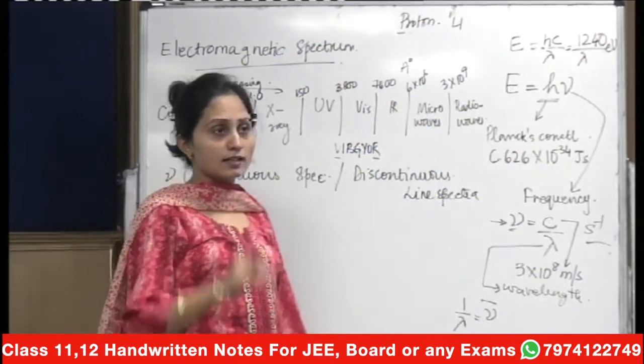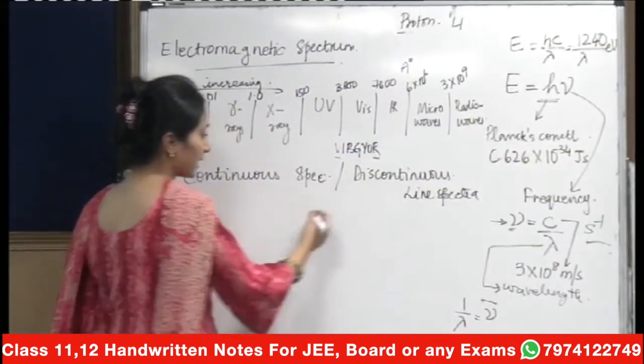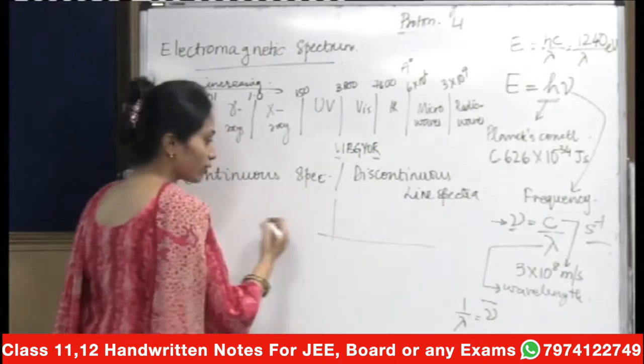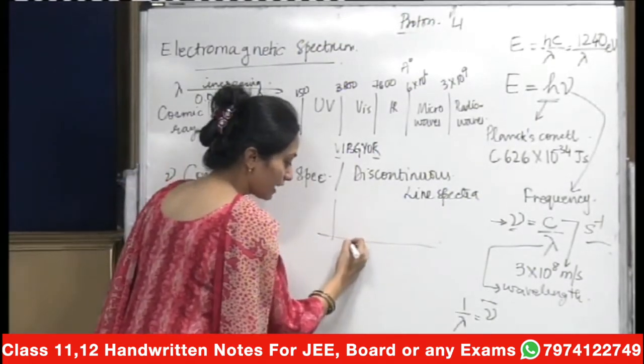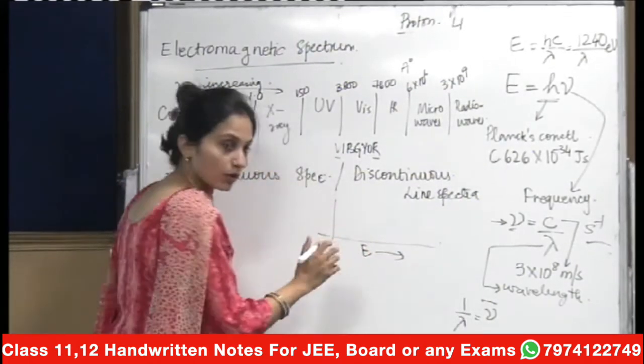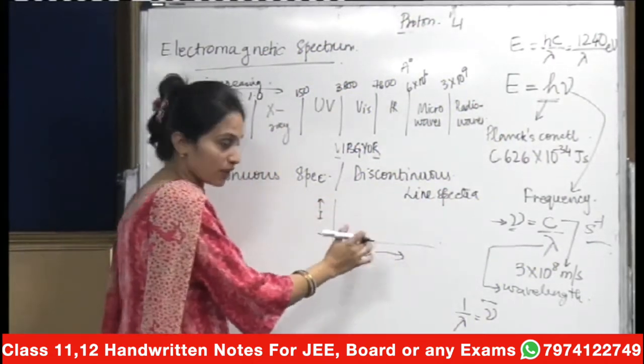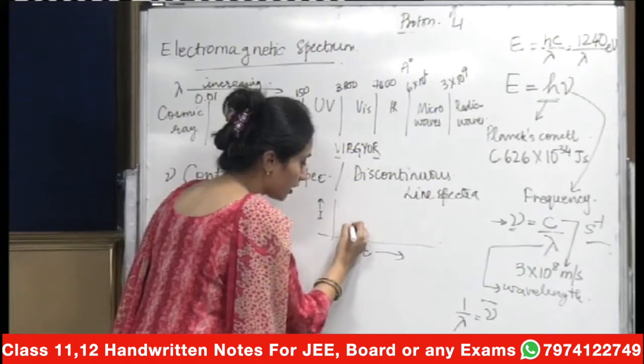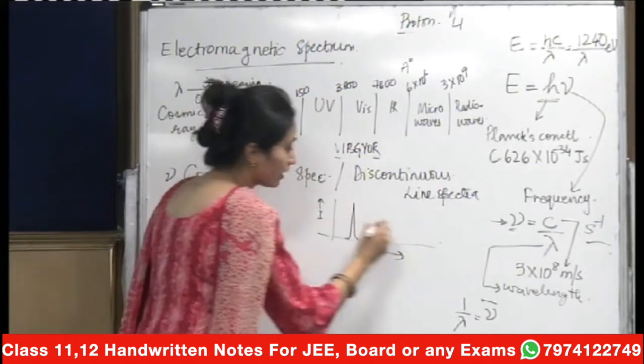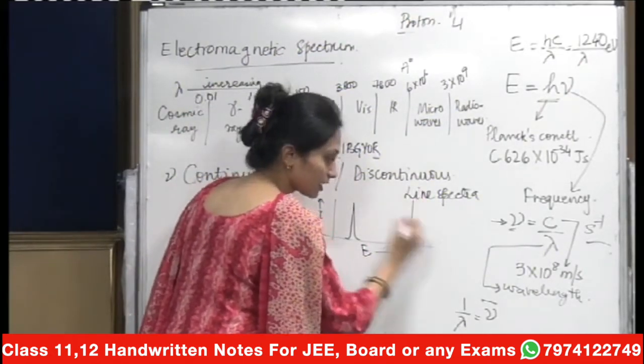See, in spectra, sometimes you actually get discontinuous spectra. This is your energy axis, and this is your intensity. Spectra is a kind of plot that you observe. Say one transition is occurring at this energy, the other may be occurring at the far end at some other energy.